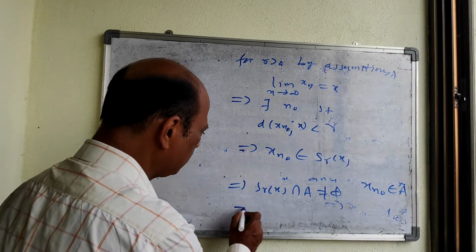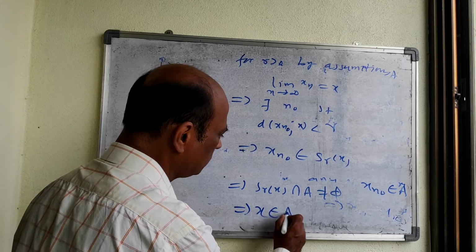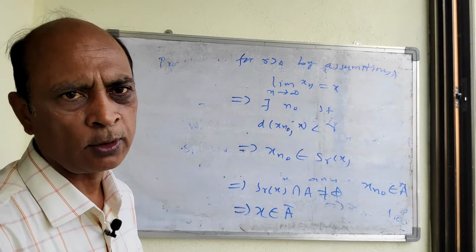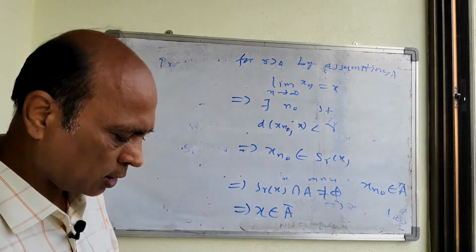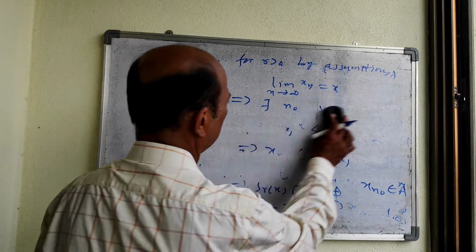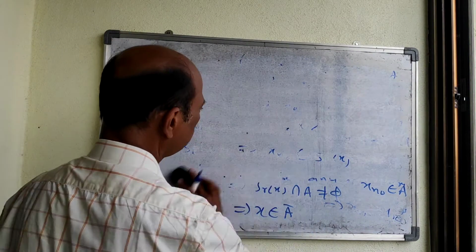And what does this imply? This implies that x belongs to A bar, that is, the closure of A. So in this way we have proved this theorem.